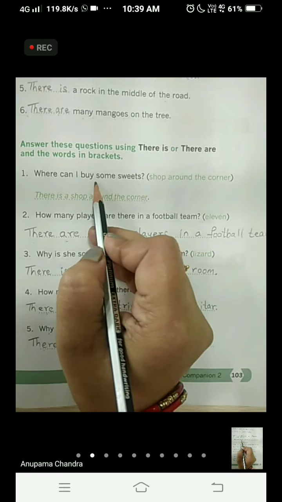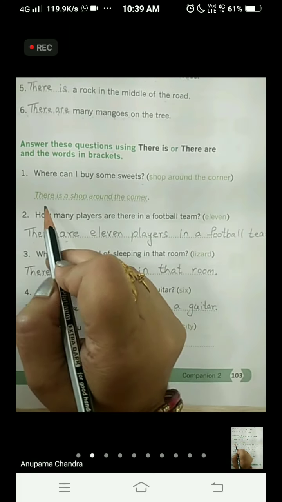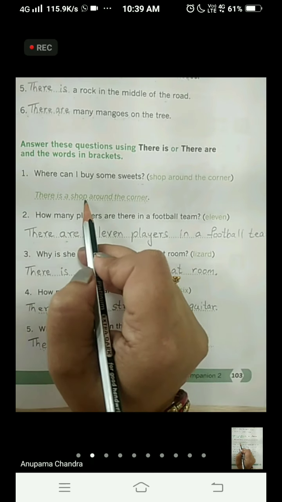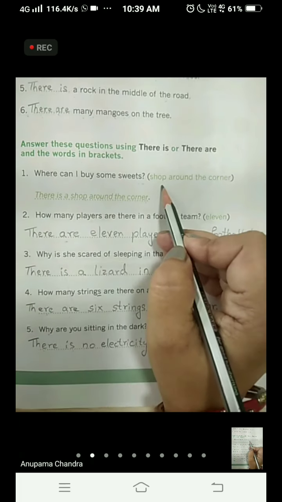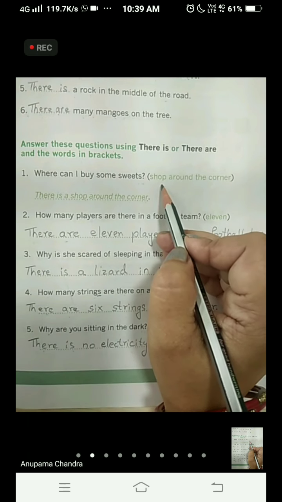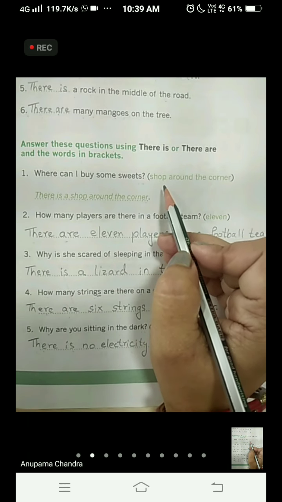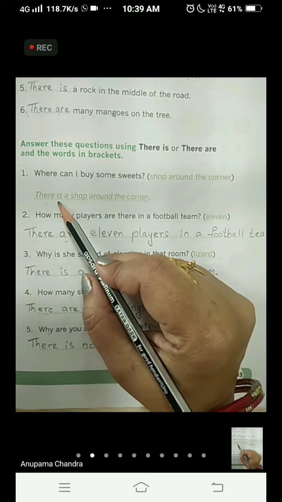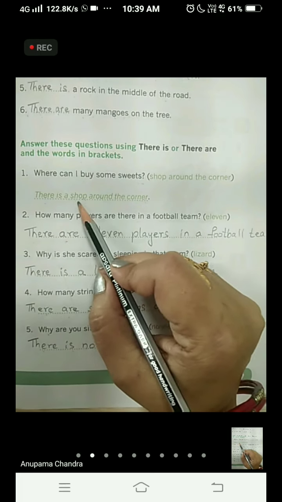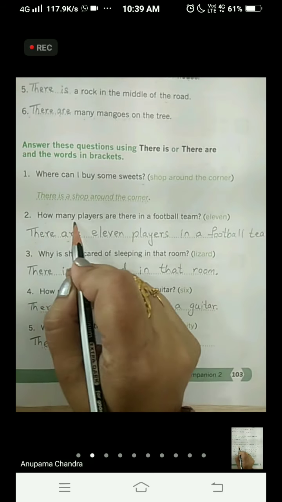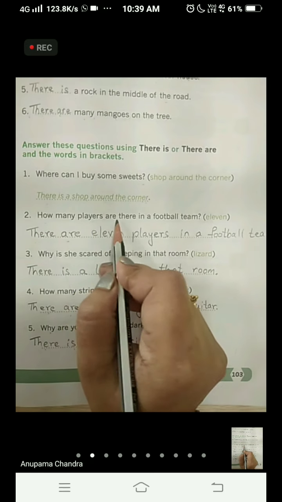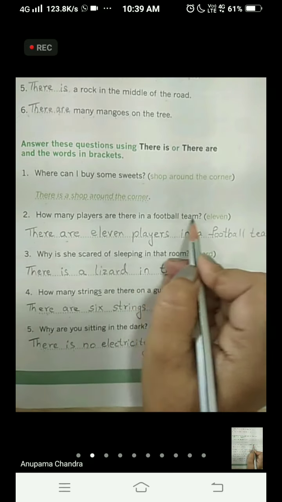Where can I buy some sweets? There is a shop round the corner. A shop, that is one shop. In the bracket it is given shop, that is only one shop. S is not written, so we have used there is. There is a shop around the corner. How many players are there in a football team?